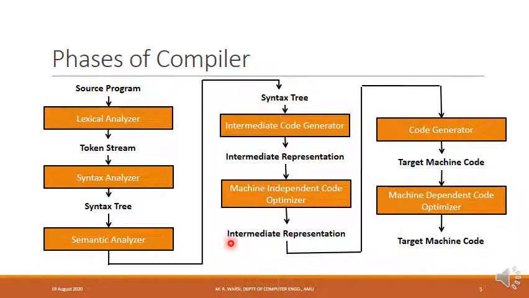It goes as input to the next phase of the compiler, which is the code generator. The code generator converts the intermediate representation to the target machine code.